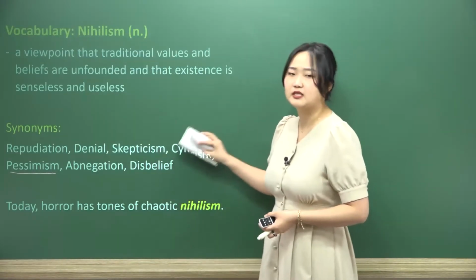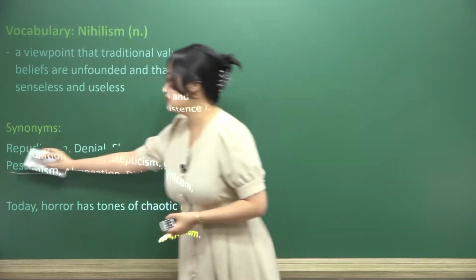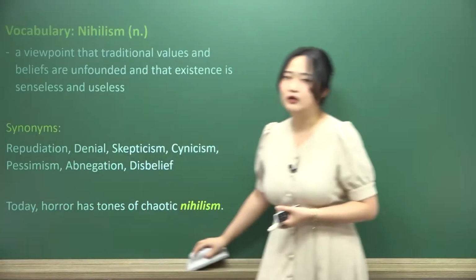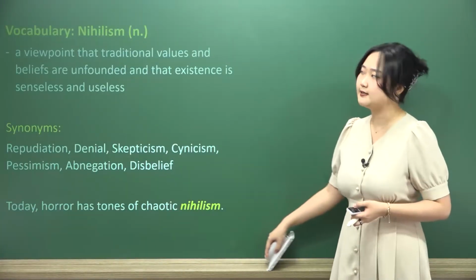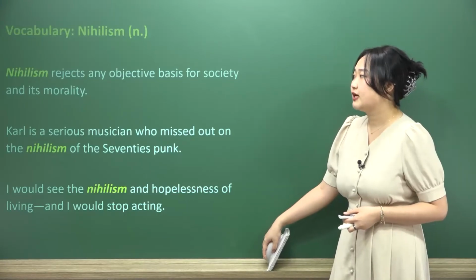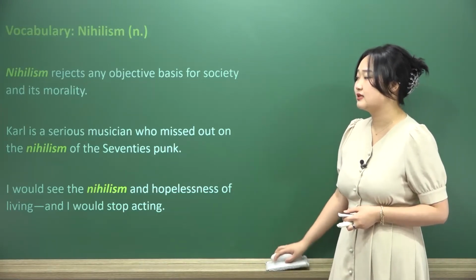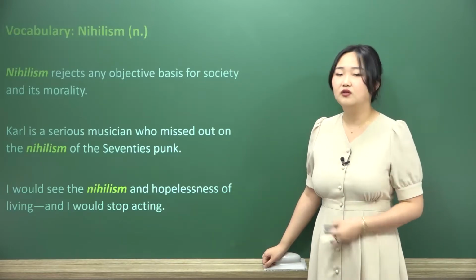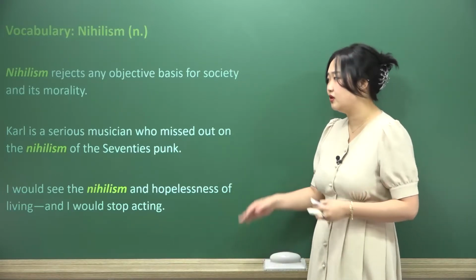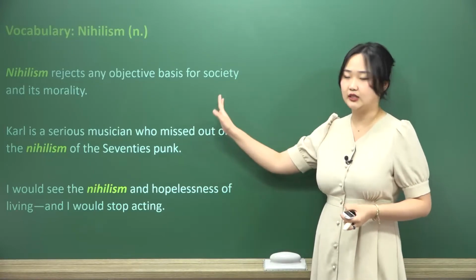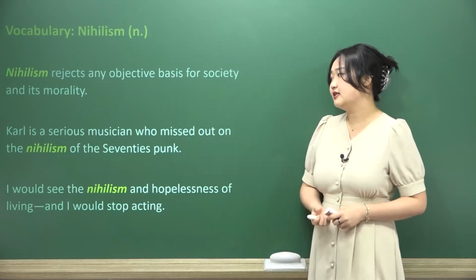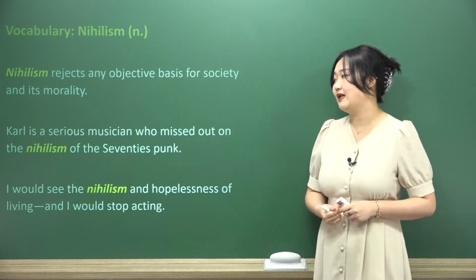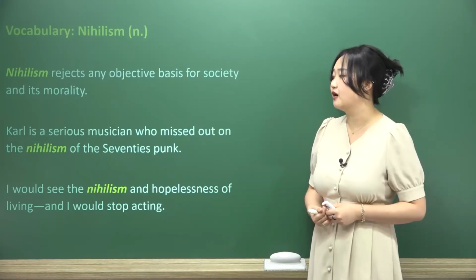And it's a very specific term that we see a lot in high school, and especially if you end up doing a lot of literary studies. Nihilism rejects any objective basis for society and its morality. Nihilism, again, there's no sense to the world, there's no use for any of this community or society, so it's rejecting all of that. Carl is a serious musician who missed out on the nihilism of the 70s punk genre.